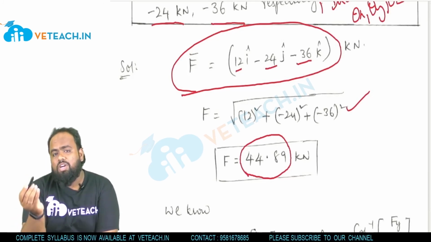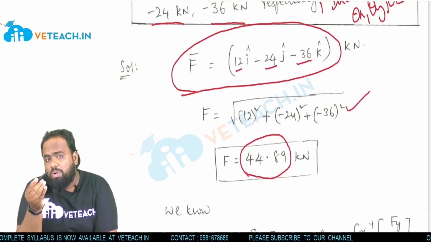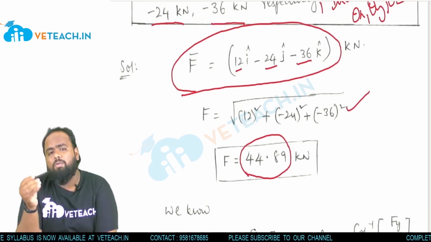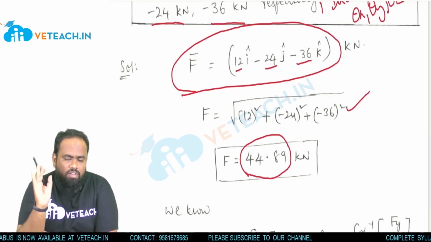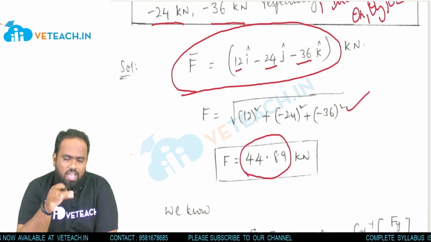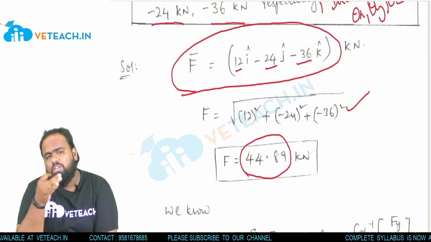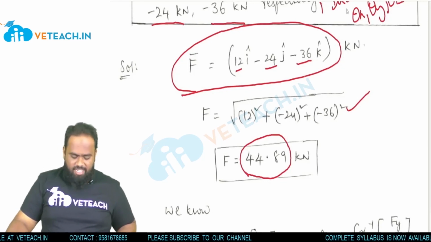So by the components you have found the resultant. In the previous problem, by the resultant you found the components. That is the difference. In some problems he will give components and you need to find the resultant. In some problems he will give the resultant, and by that you have to find the components.